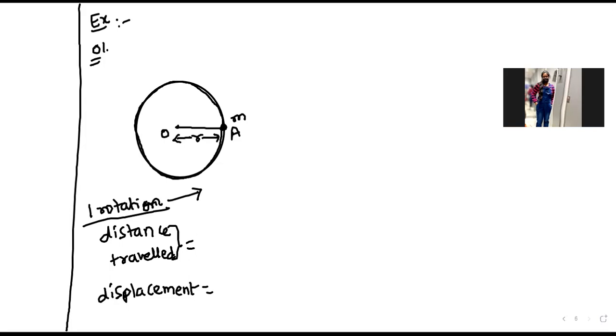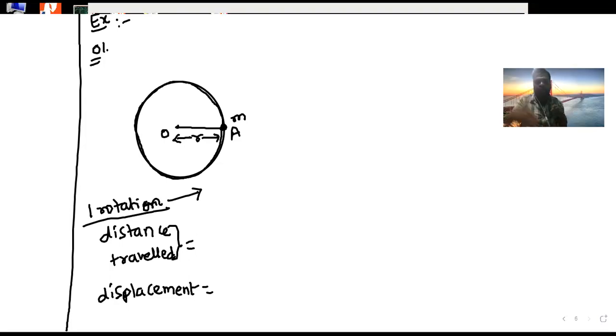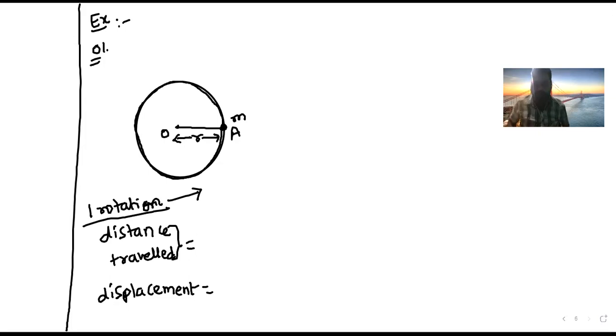Suppose a city bus starts from Koti, goes to Patancheru, and after some time the bus returns from Patancheru to Koti. So Koti to Patancheru and Patancheru to Koti, I can consider the bus completed one rotation.